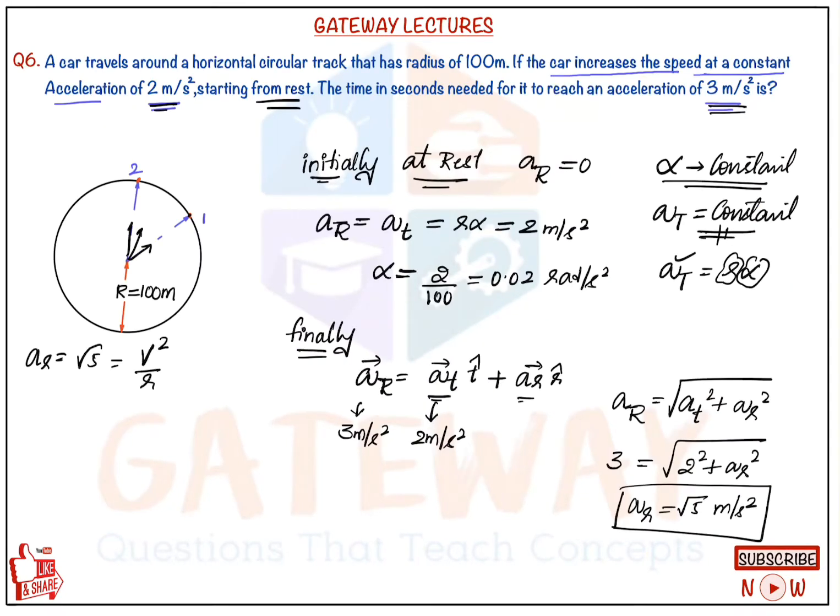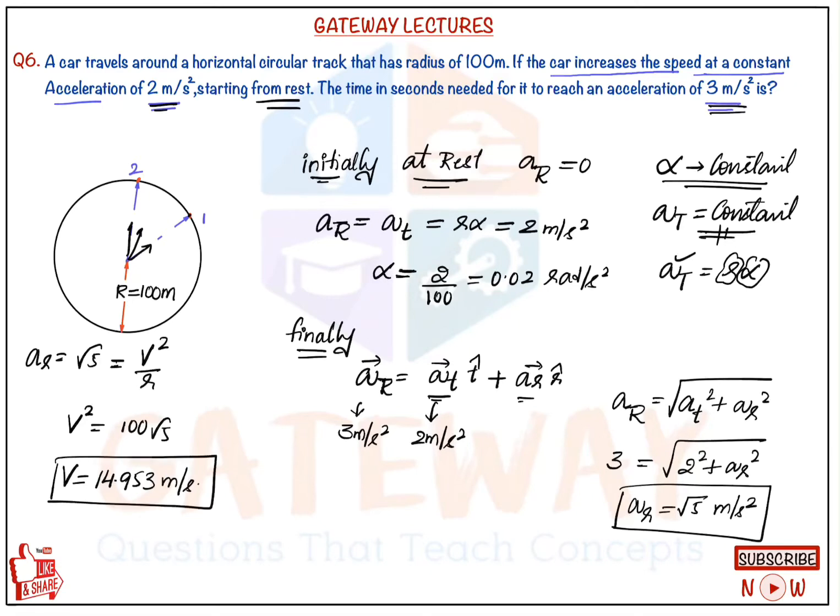From this formula, till now we don't know the linear speed here, so now we will calculate the linear speed. From this, V square is equal to R, which is 100, into root 5. From that we will get the value of V as 14.953 meter per second, right? So we got a few parameters here.